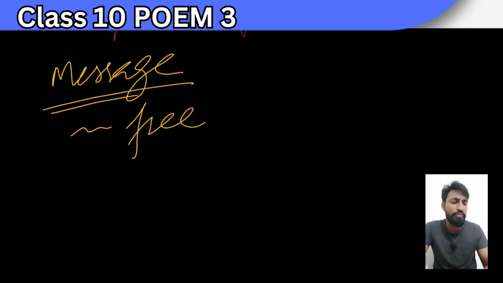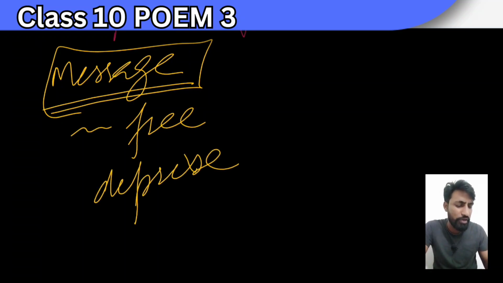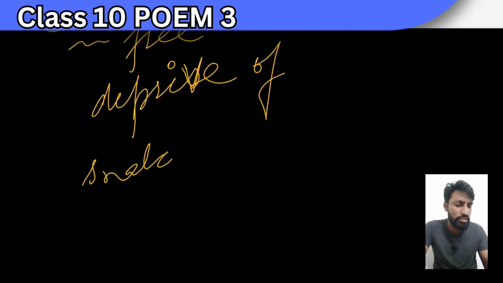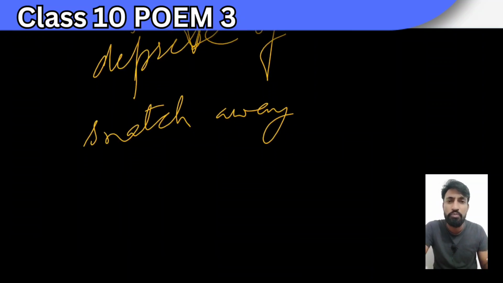So this is the message of the poem, that freedom is the most beautiful thing and all animals should be given freedom. Human beings should not deprive animals of their freedom. Deprive of means snatch away. Human beings should not snatch away their freedom from them, because in that case the animals will not be happy, and they will lose their natural self. They will not be happy in a cage or in confinement. Animals love to be in their natural habitat.